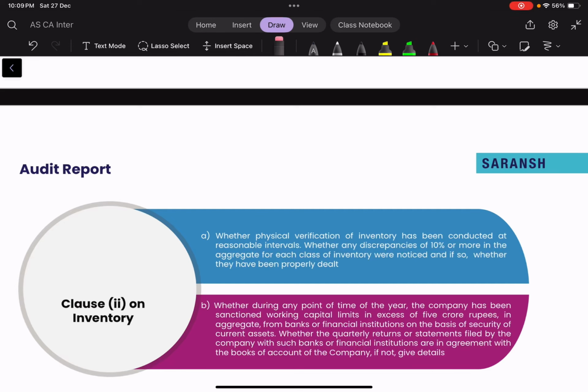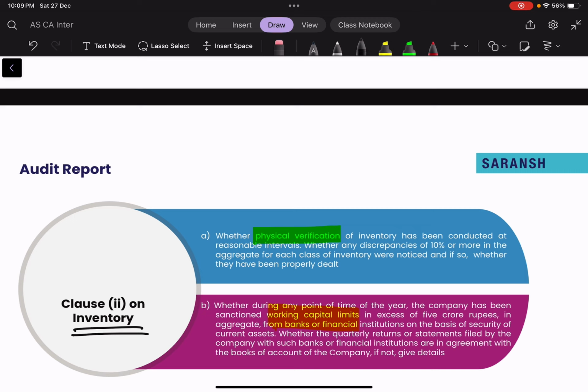Hello, today we are going to cover a clause on inventory. So now for inventory, the clause 2 of the CARO is applicable. And here the two things which are majorly required are firstly physical verification, and the second point is about working capital limits. Now working capital limits are also quite important here, and this forms a very important point from an exam point of view. So first of all, it is about physical verification.